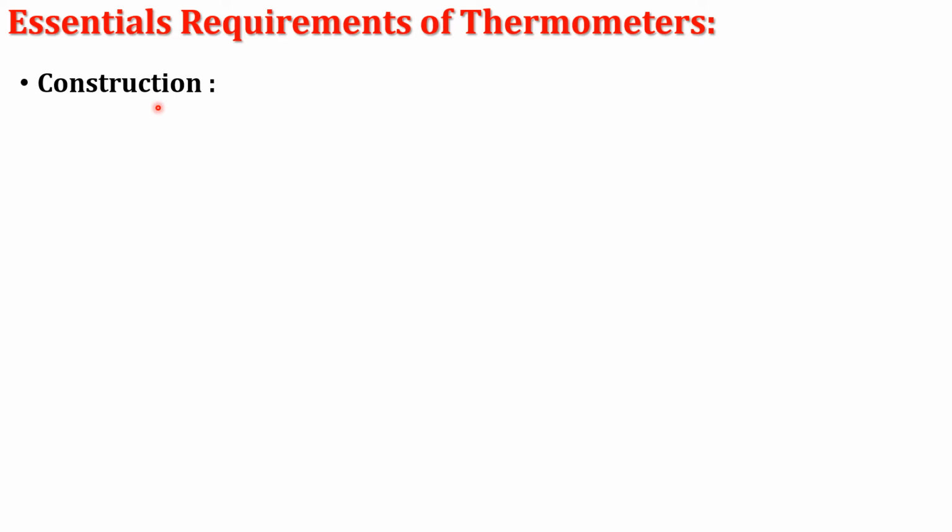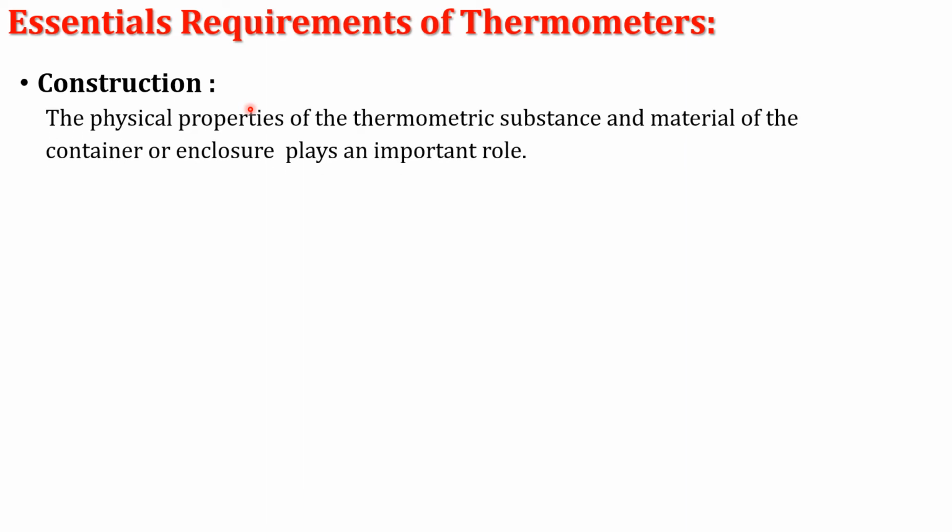In that requirement, the physical property of the thermometric substance and the material of the container or enclosure plays an important role. Means during the construction of any type of thermometer, we must know what the physical properties of the thermometric substance are.